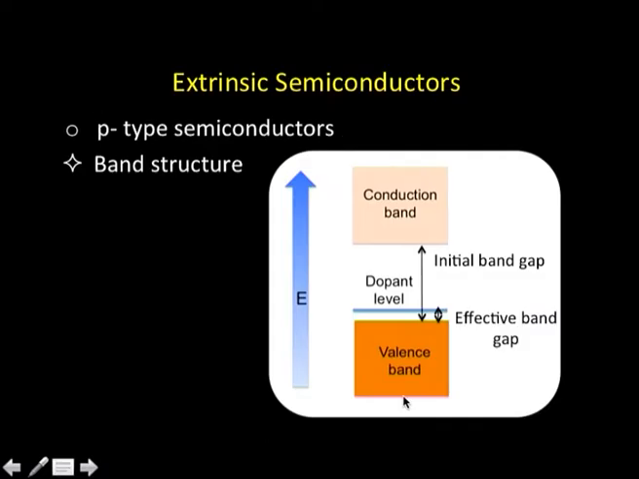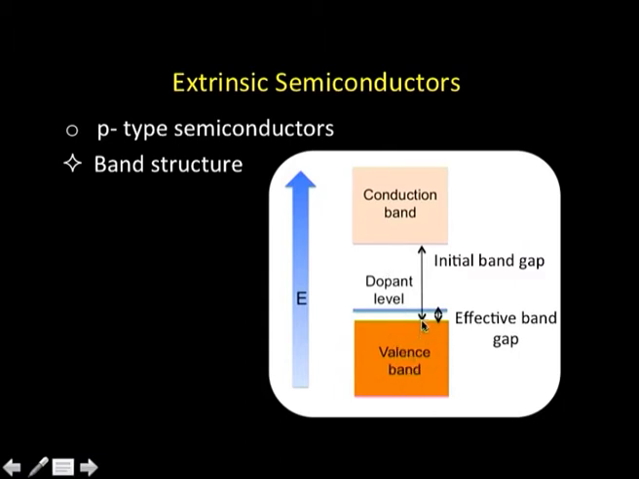Now, let us again look at p-type semiconductors in terms of the band structure. So, what do we find? It is a similar picture to what we showed earlier. This is the valence band of silicon, and this is the conduction band of silicon. But when we introduce an impurity here, the dopant level is somewhere here, which is close to the valence band.